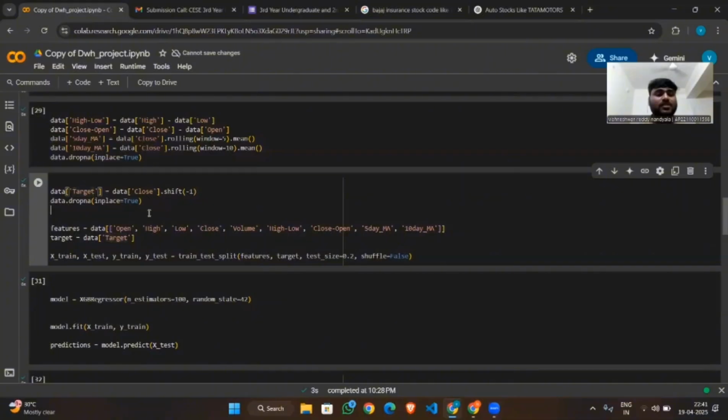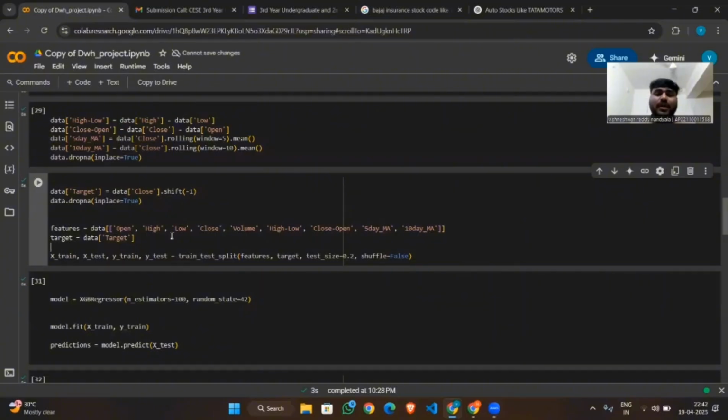Next, we set the target variable as the next day's closing price by shifting the close column by one row. Then we remove the last row having the NaN values. Now I separate the features and the target. I define the input features and the target variable.